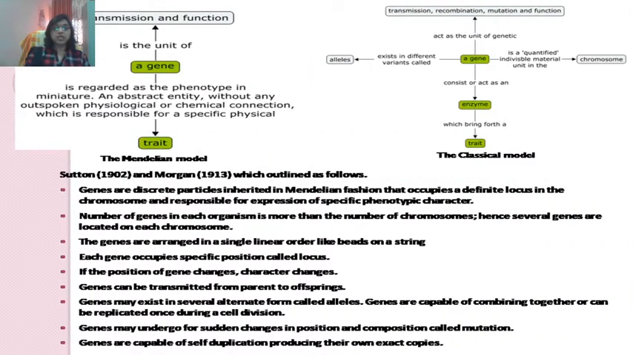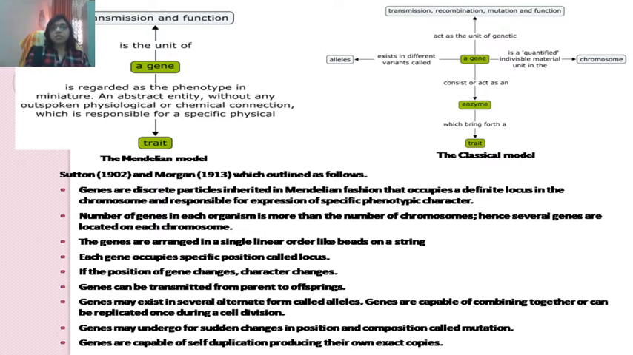First is the Mendelian model. According to this, a gene is a unit of transmission and function. It is regarded as the phenotype in miniature, an abstract entity without any outspoken physiological or chemical connection, which is responsible for a specific physical trait. This is the Mendelian model for gene. The next model is the classical model.